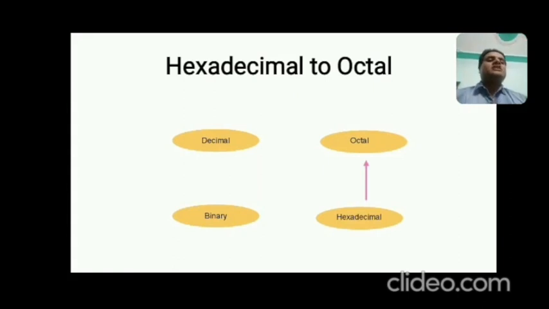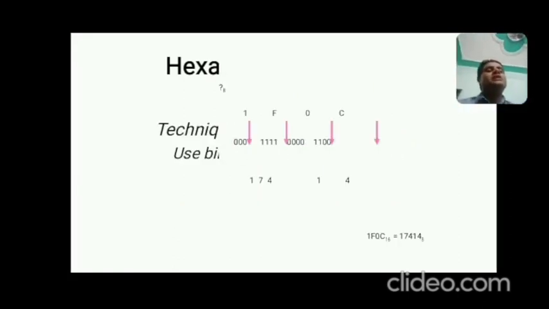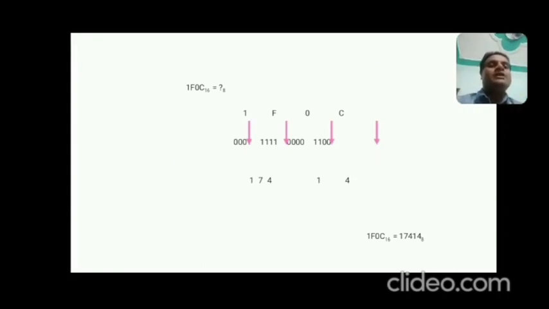In the same fashion, hexadecimal to octal, use binary as an intermediary. How? Now if you have the hexadecimal number, starting from the rightmost, C, the C has the decimal value 12. Okay, so you can write 12 as 1100, because 2 to the power 4 is 4 bits, so 1100, and you can write 0 in 4 bits, and F in 4 bits, and 1 in 4 bits.